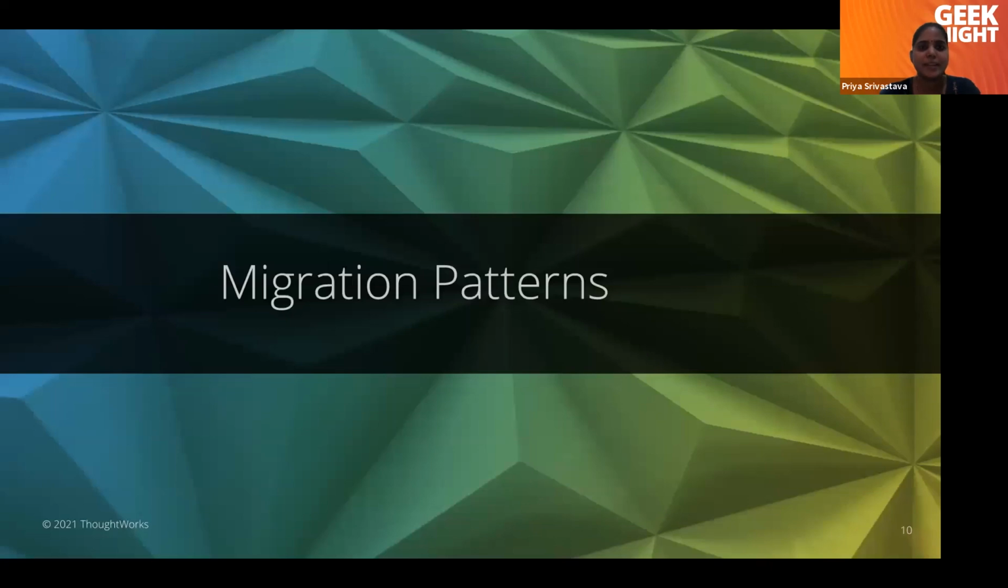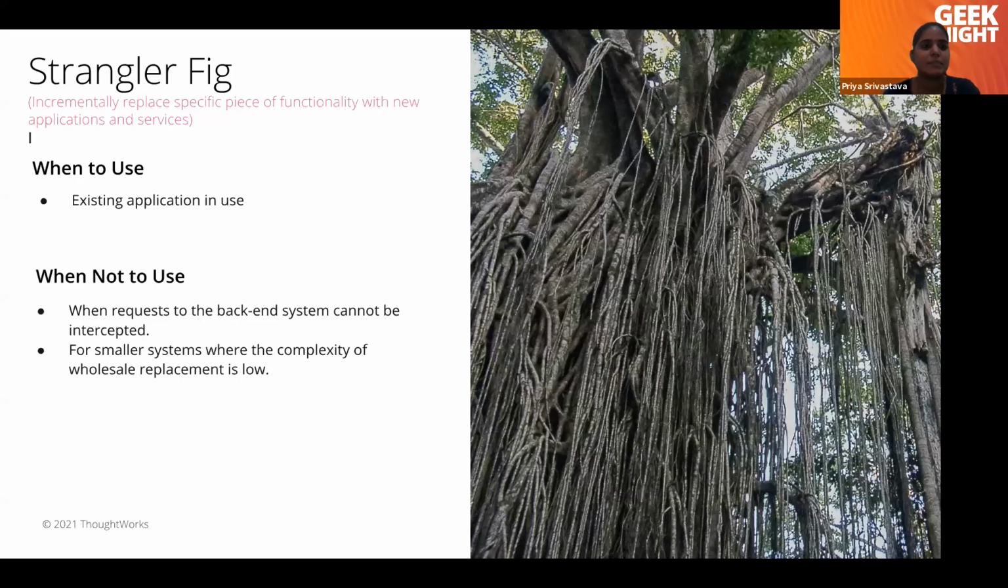So the first pattern is the strangler pattern. I will try to describe this pattern from this picture. It was first identified by Martin Fowler from this tree itself. If you see, this is a big old tree, and this big old tree is nothing but our big monolithic service.